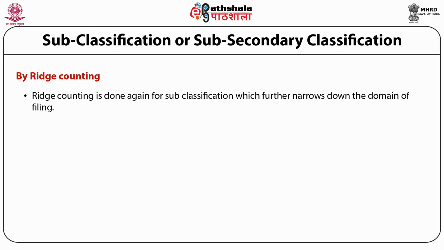In this, ridges in the impression of ulnar loops are counted.